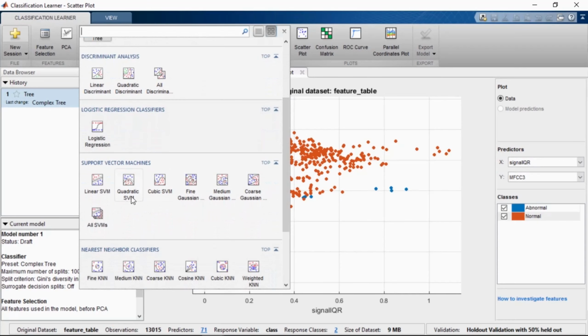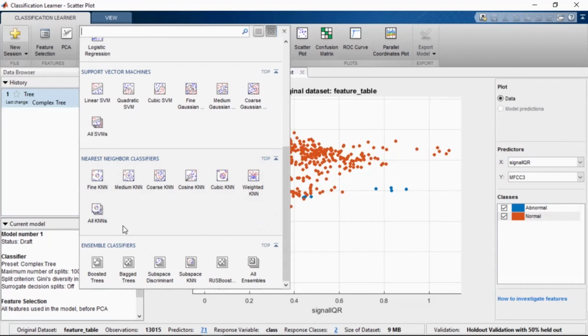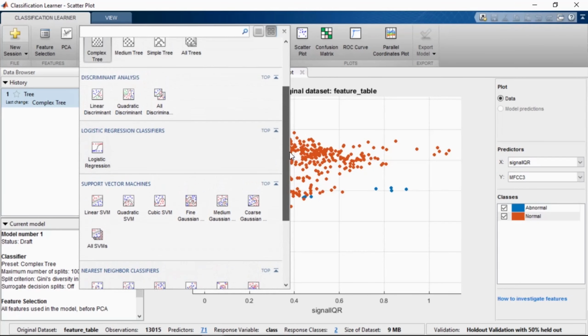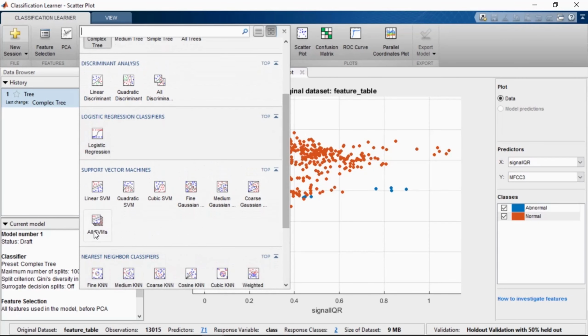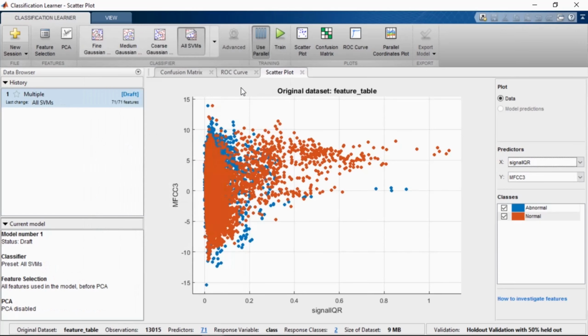In the Classification Learner app, we have access to a number of different classifiers: decision trees, logistic regression, support vector machines, and nearest neighbor classifiers. This is just a sample of example classifiers. Another nice feature is that you can select classifiers individually, or you can choose to train multiple classifiers.